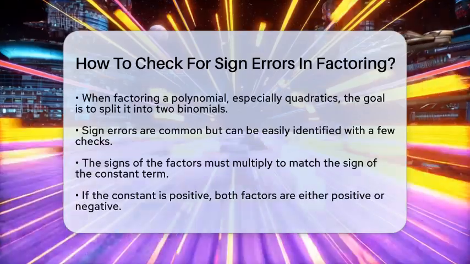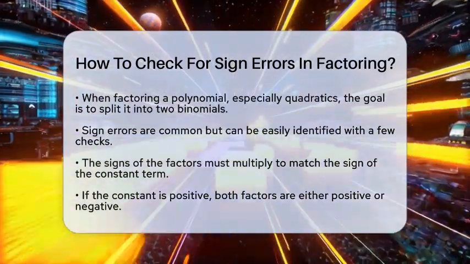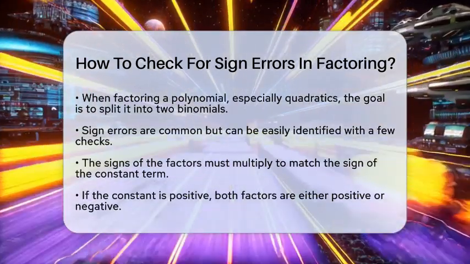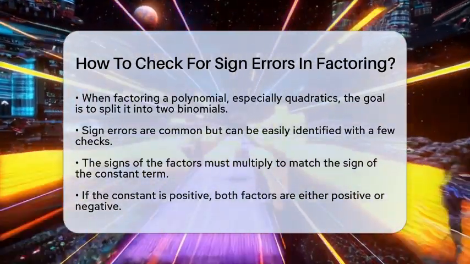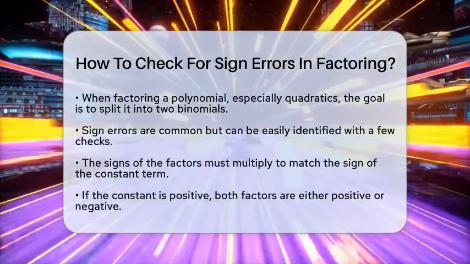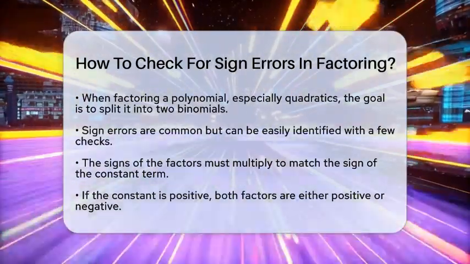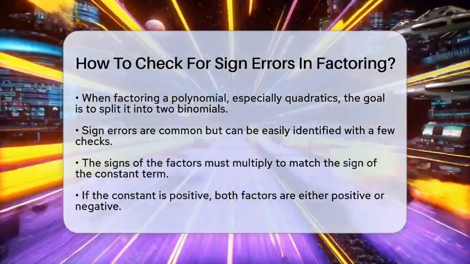When you factor a polynomial, especially a quadratic, you break it into two binomials. The tricky part is getting the signs right in those binomials. If you mess up the signs, your factors won't multiply back to the original polynomial. So, how can you check for these mistakes?